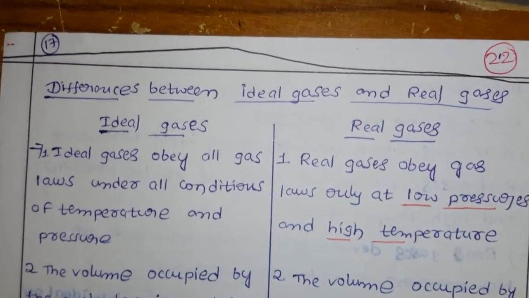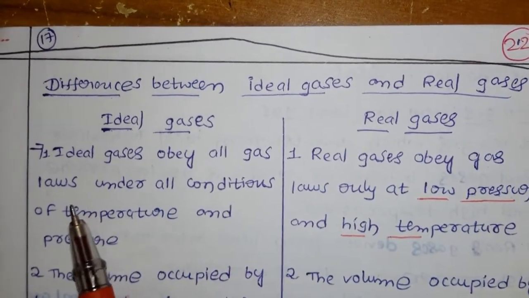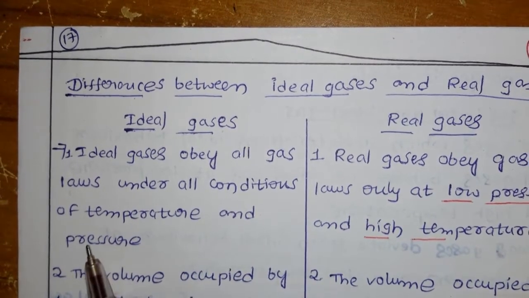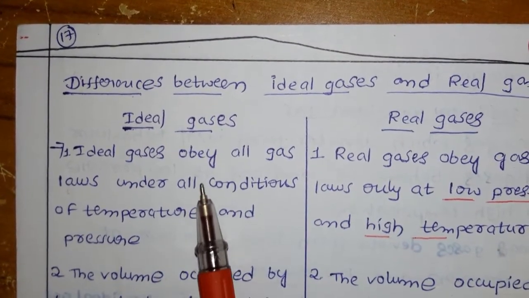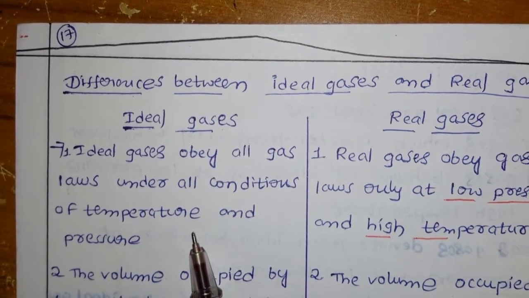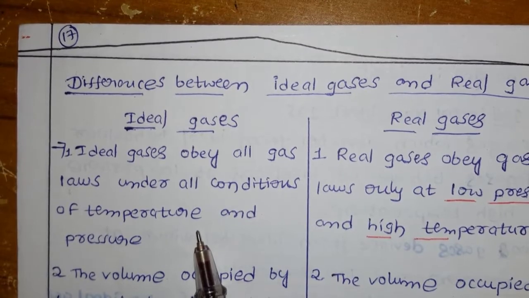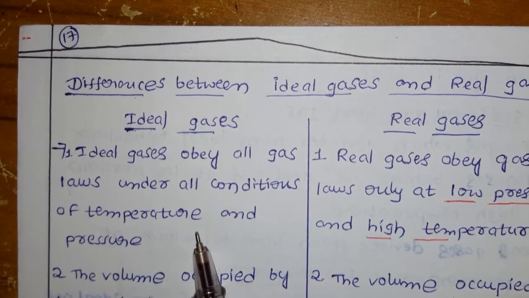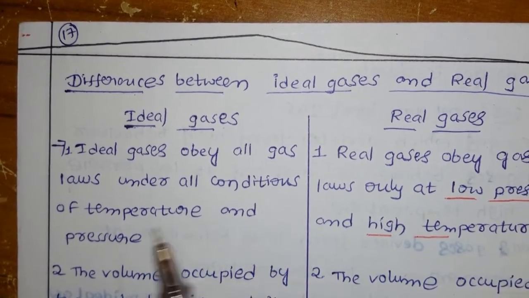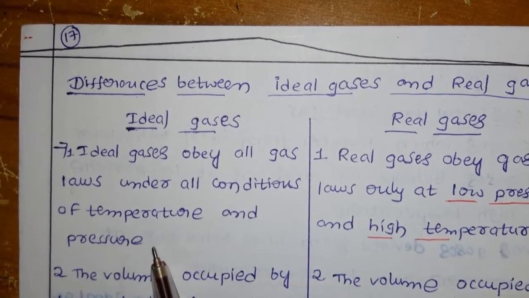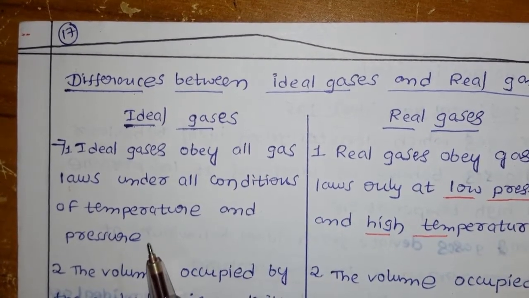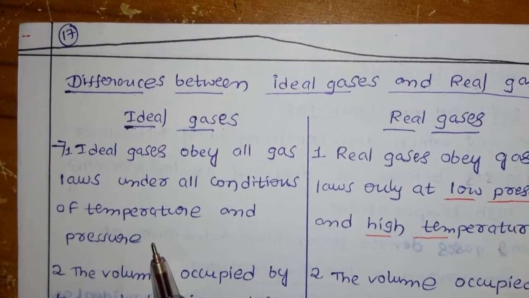Now if you see the ideal gas, an ideal gas obeys all gas laws under all conditions of temperature and pressure. Already we discussed the ideal gas definition: it obeys all the gas laws, Boyle's law, Charles's law, Avogadro's law, Gay-Lussac's law, under all conditions of temperature and pressure. Whatever the temperature, whatever the pressure, if a gas follows them, that gas is called an ideal gas.